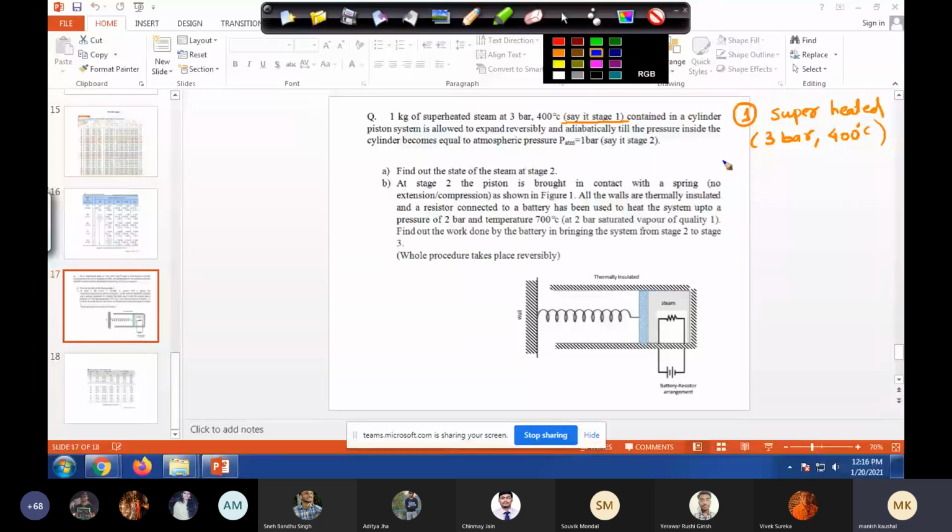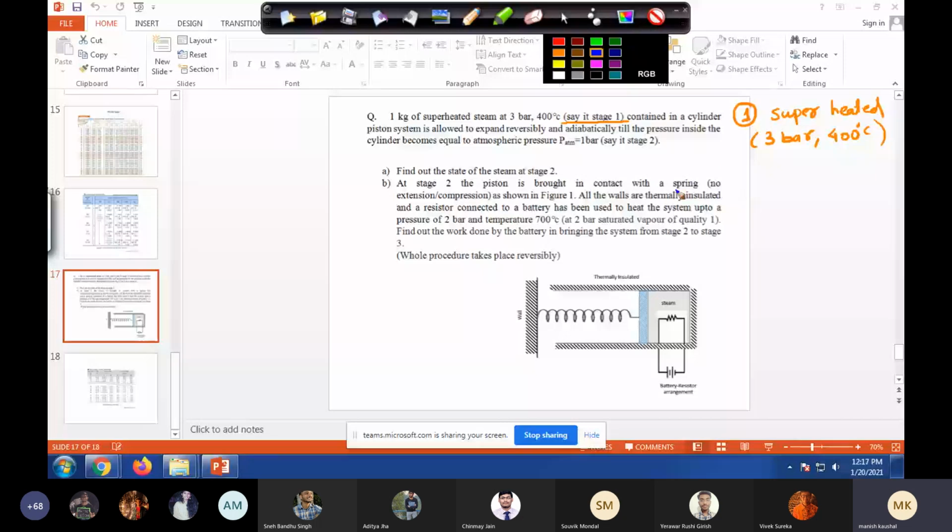Now what are we doing? That diagram is given here. This superheated steam is contained in a cylinder-piston system, which is allowed to expand reversibly and adiabatically till the pressure inside the cylinder becomes equal to the atmospheric pressure, equal to 1 bar. That is stage 2. So this gas is expanding.